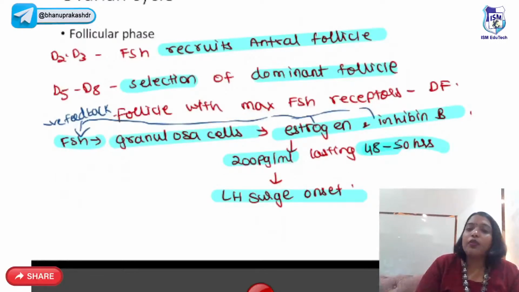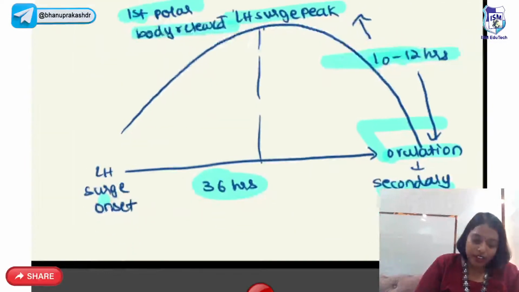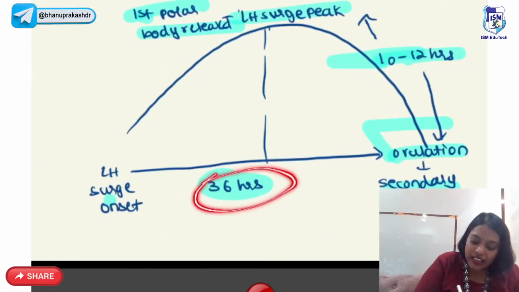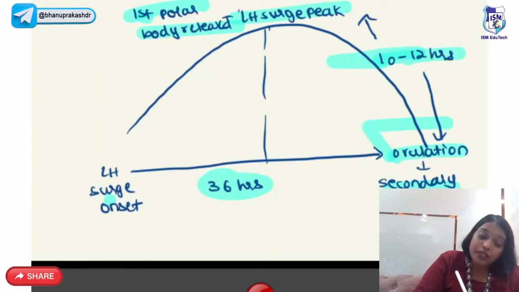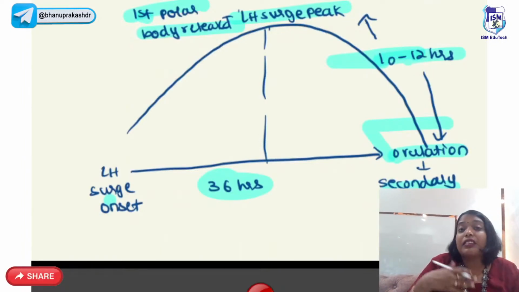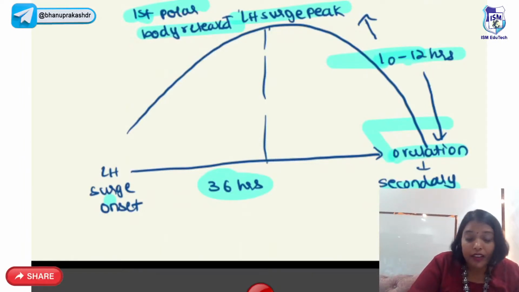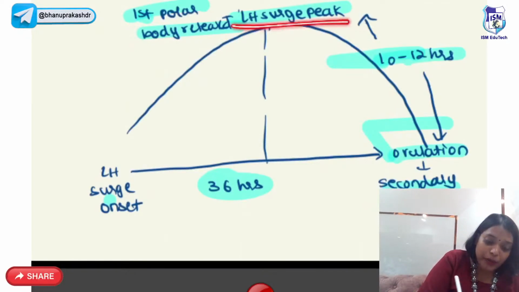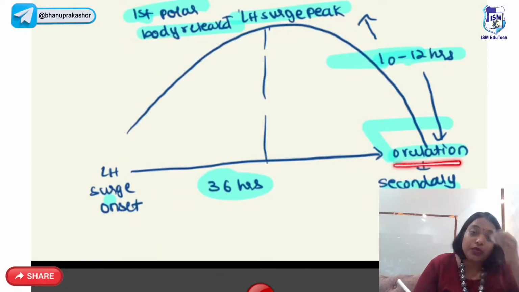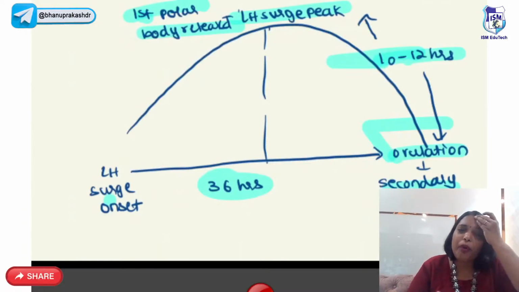And next we have ovulation. From LH surge onset to ovulation, it takes 36 hours. From LH surge peak to ovulation, it takes 10 to 12 hours. LH is the one which helps in the resumption of meiosis 1. At the time of LH surge peak, the first polar body is released, and at the time of ovulation, the secondary oocyte is released. These are some important points you should know.